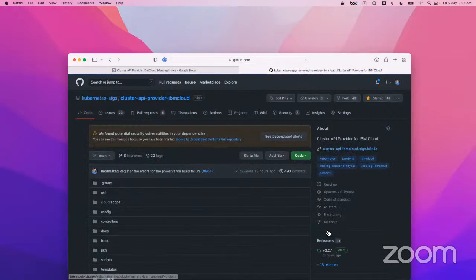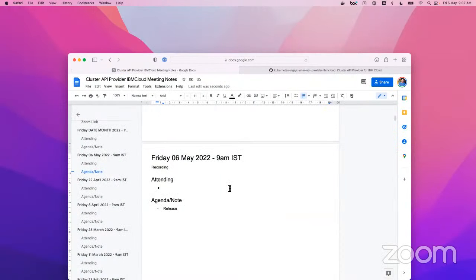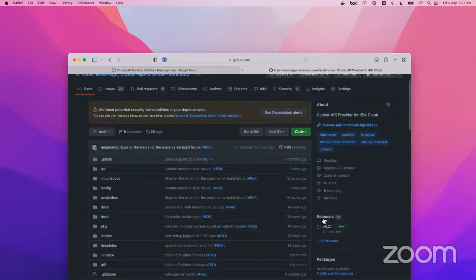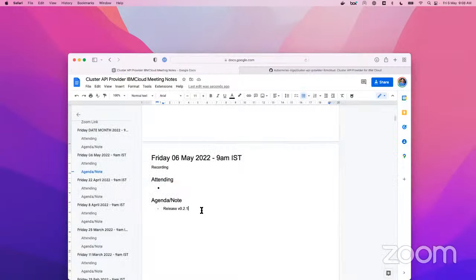Release 0.2.1. So release 0.2.1 got released yesterday. We'll quickly talk about that, and then what we delivered in the last 2 weeks, and then backlog. Basically, we'll talk about 0.3 plans, right?